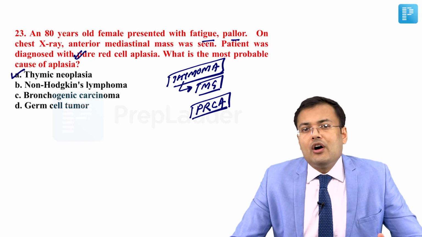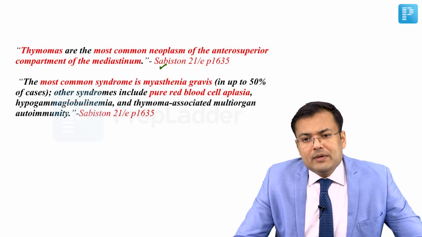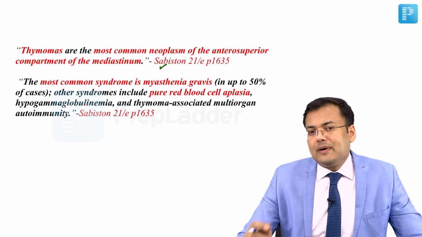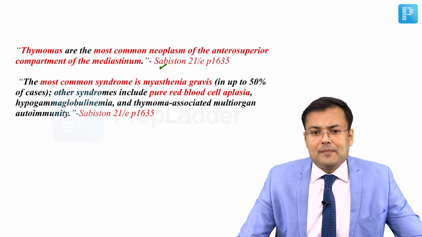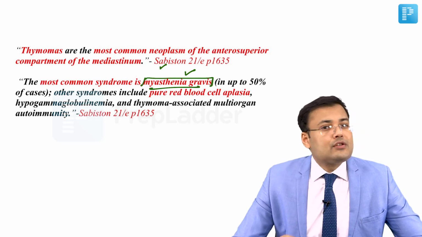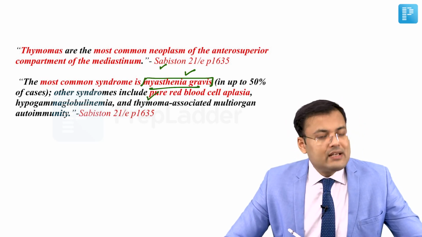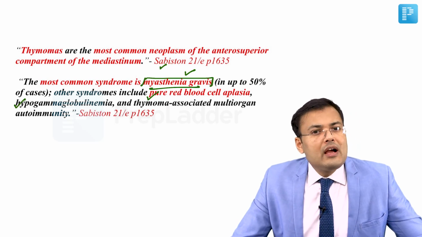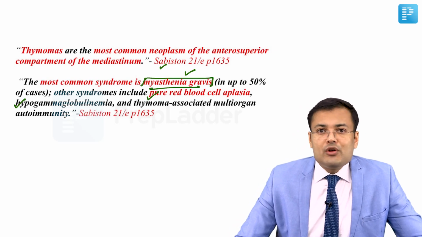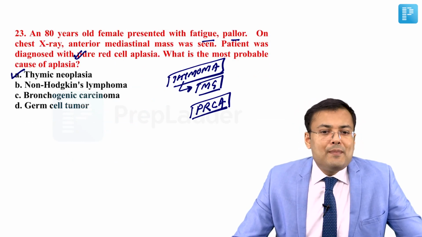Thymic neoplasia or thymoma. See the literature, what's written in Sabiston, that thymomas are the most common neoplasm of the anterosuperior or anterior compartment of the mediastinum. And what is the most common paraneoplastic syndrome associated with thymoma we discussed? It's myasthenia. Apart from that, there can be pure red cell aplasia, hypogammaglobulinemia, and thymoma associated multi-organ autoimmunity. Clear? So it's a clear-cut question. The correct answer for this question is A, thymic neoplasia.